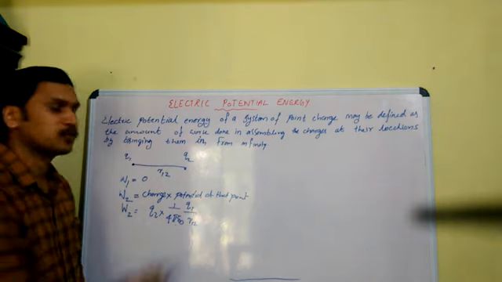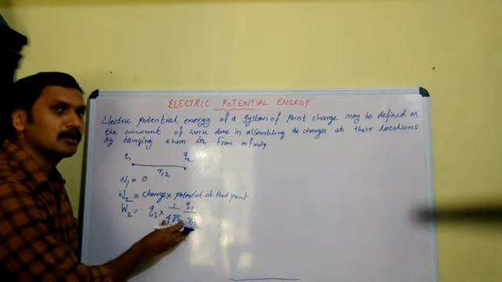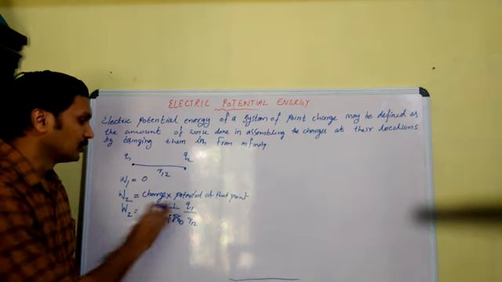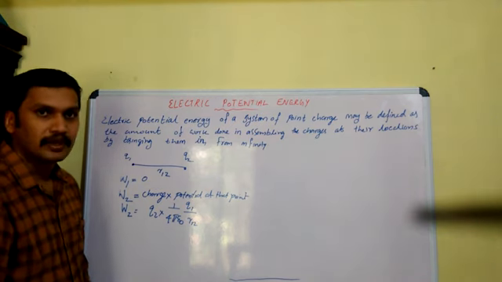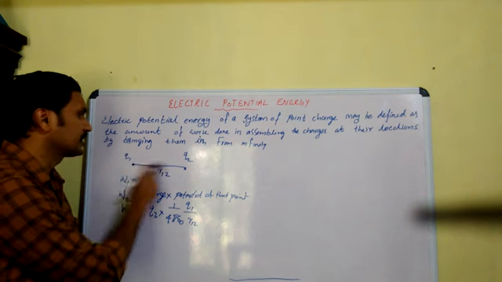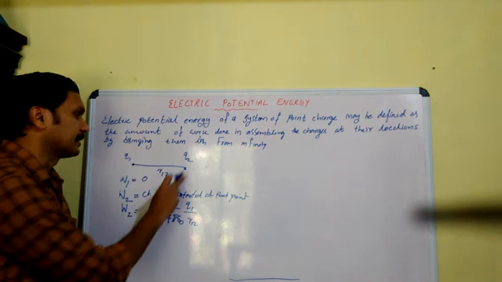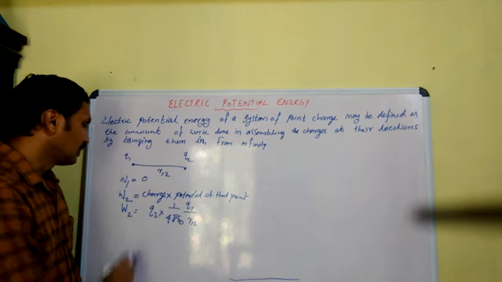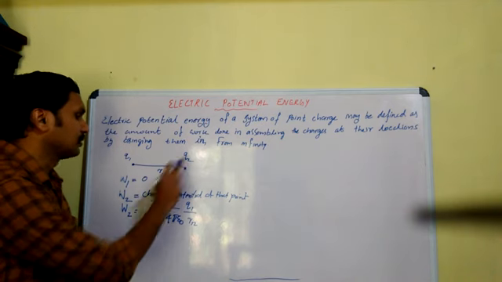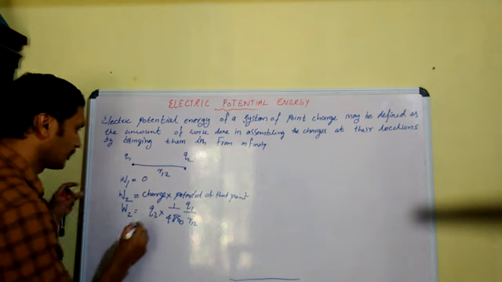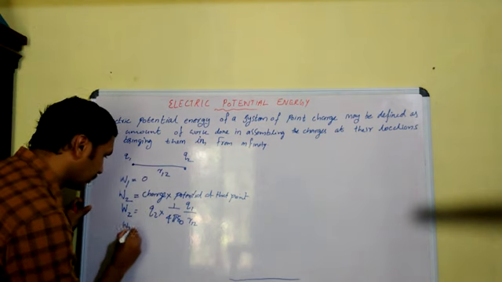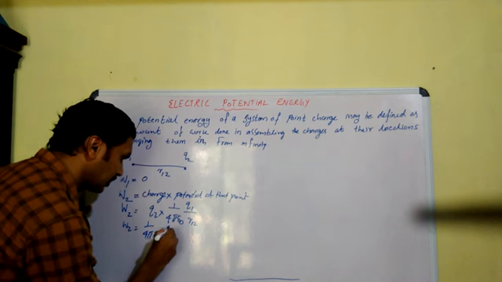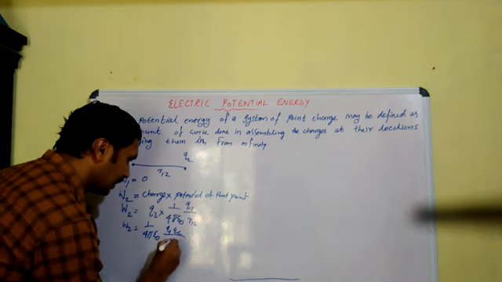This is the expression for potential due to a point charge. R12 is the distance between Q1 and this point. So the work required to bring Q2 is 1 by 4 pi epsilon 0, Q1 Q2 by R12.